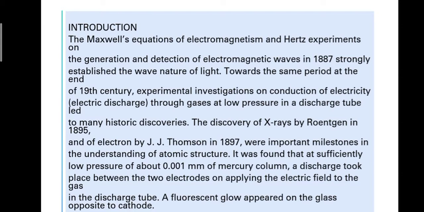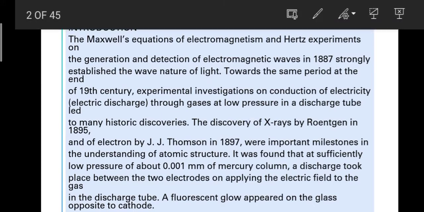Maxwell's equations of electromagnetism and Hertz's experiments on the generation and detection of electromagnetic waves in 1887 strongly established the wave nature of light.